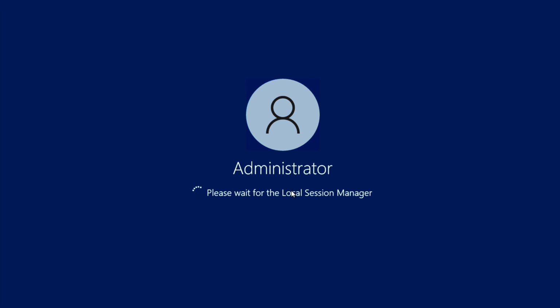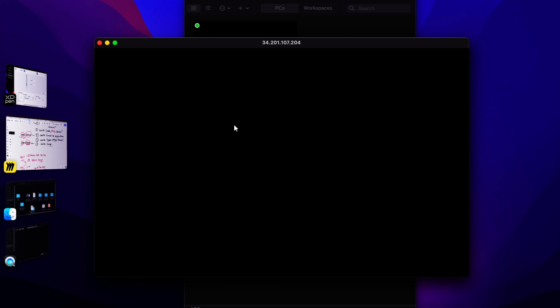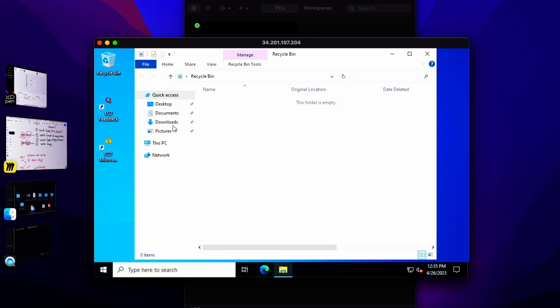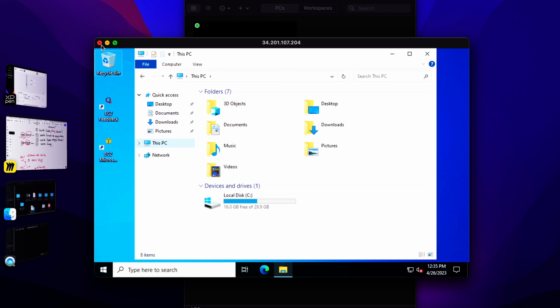So here we go. You can see the username of the RDP was administrator. So we have successfully created and get connected with this particular Windows server using RDP. So now we are inside our Windows server. So how beautiful it is.